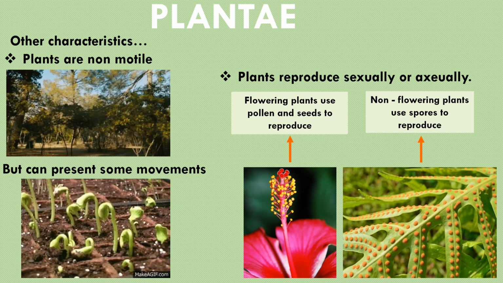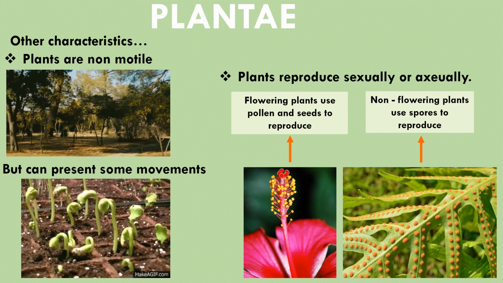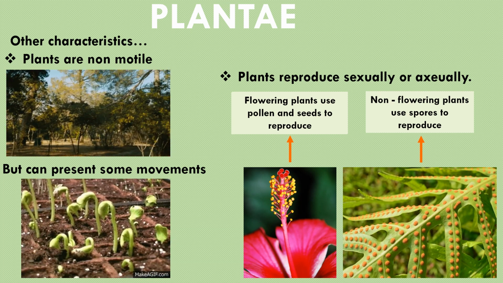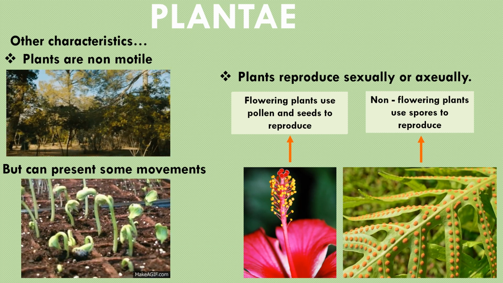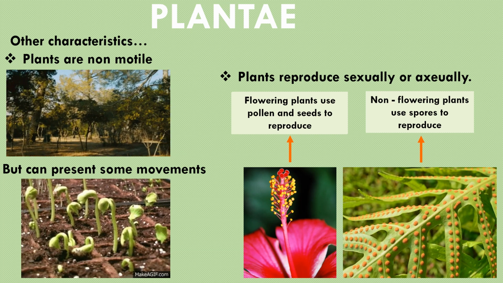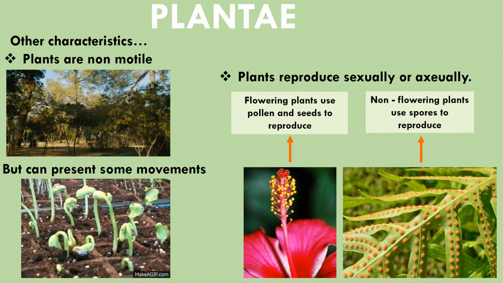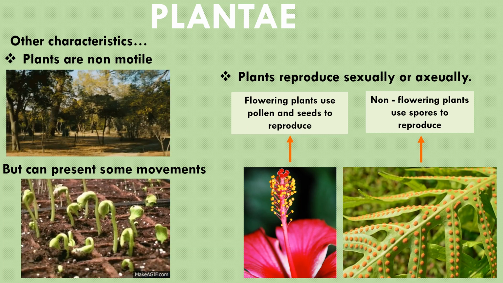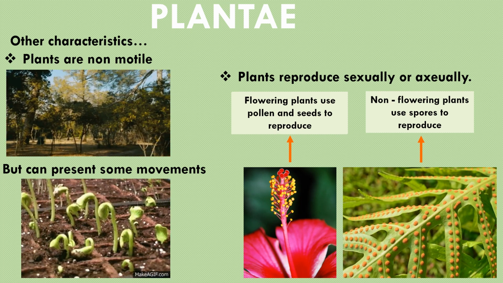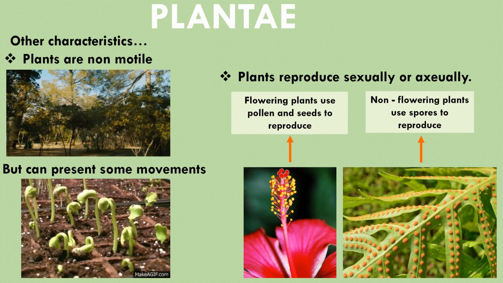So flowers have pollen and this pollen has sex cells. The pollen, by different mechanisms, will arrive into the flower egg, which is inside the flower. There, the sex cells will get together and form an embryo, which is the seed of a plant. Also, plants can reproduce asexually. In this case, some plants, like ferns, produce spores that will disperse in the environment.